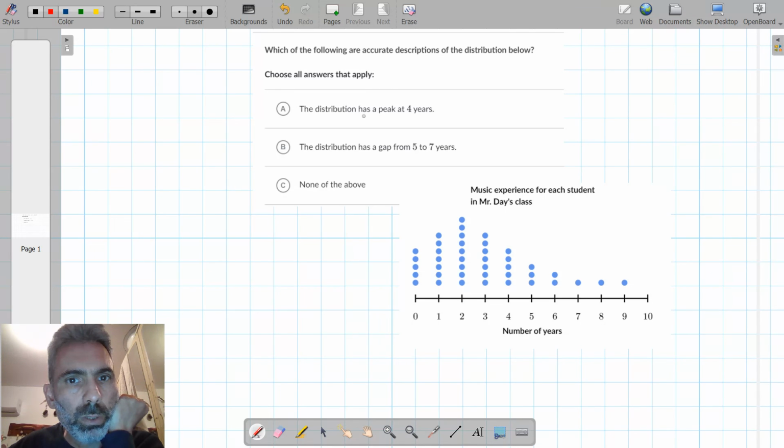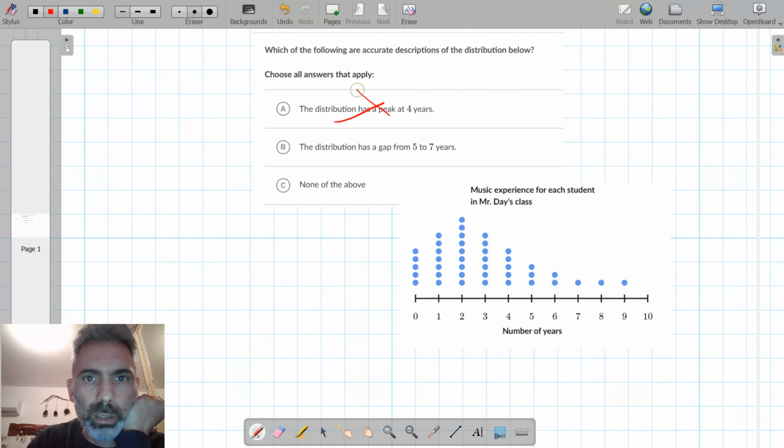The distribution has a peak at 4 years. 4 is not the peak. The peak is here at 2 years. So this is not correct.